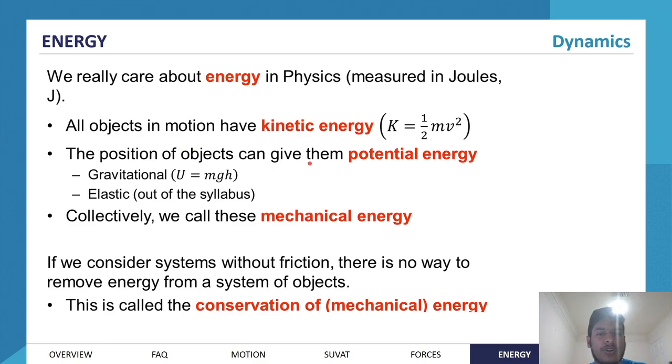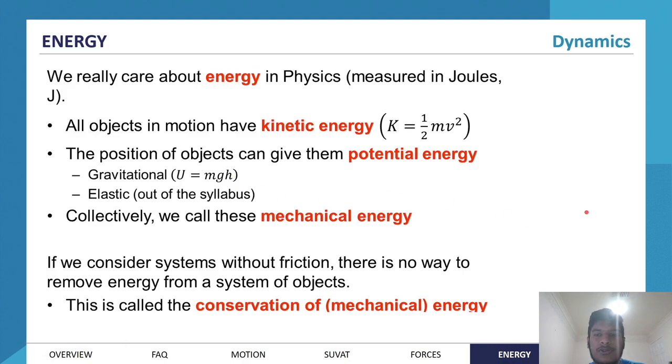The position of objects can also give them potential energy. So you can have gravitational potential energy, or you can have elastic potential energy. The formula for which is out of syllabus, but you still need to understand the concept. Collectively, we call all these mechanical energy: kinetic energy and different forms of potential energy, particularly gravitational and elastic.